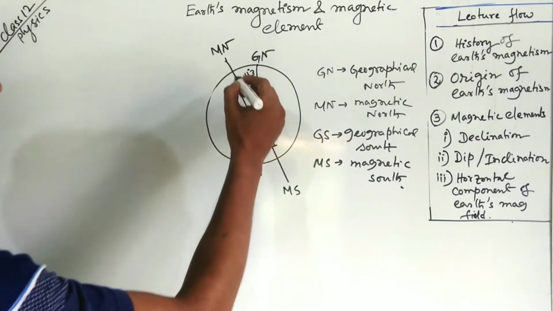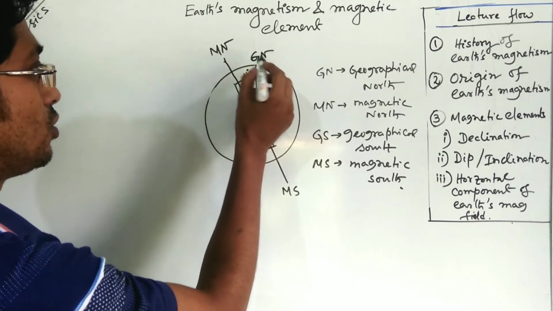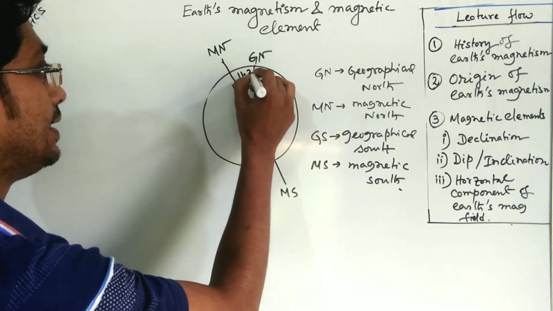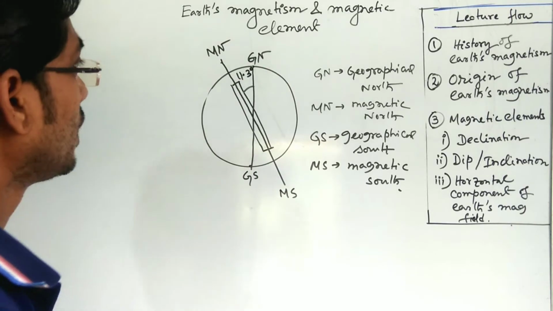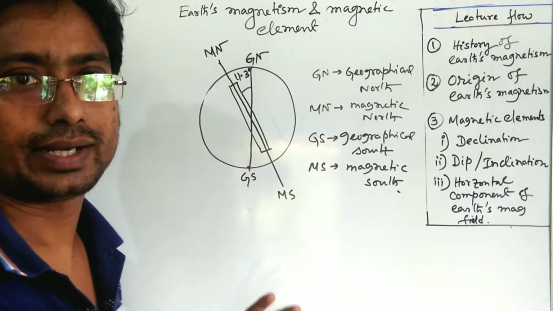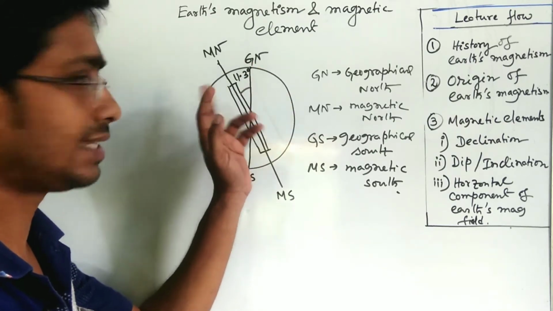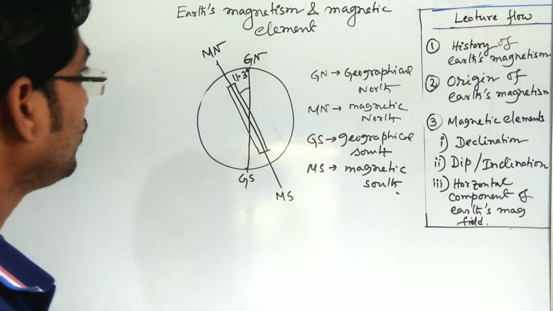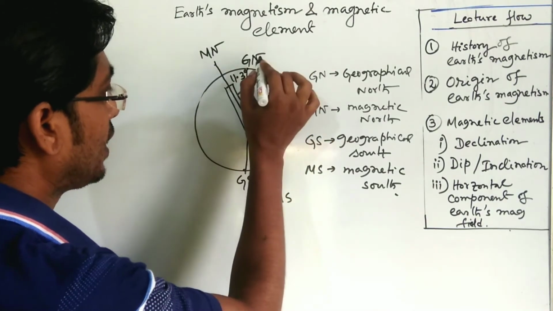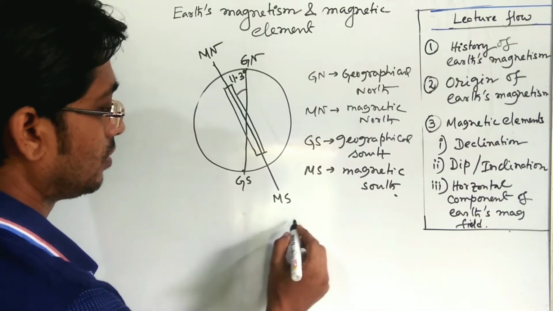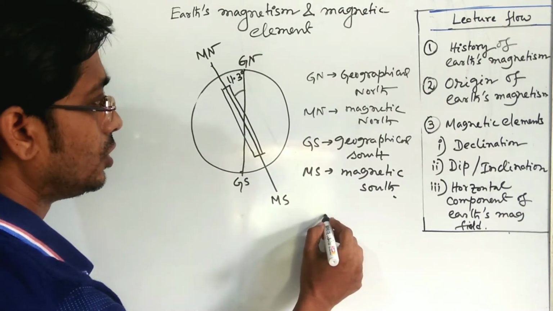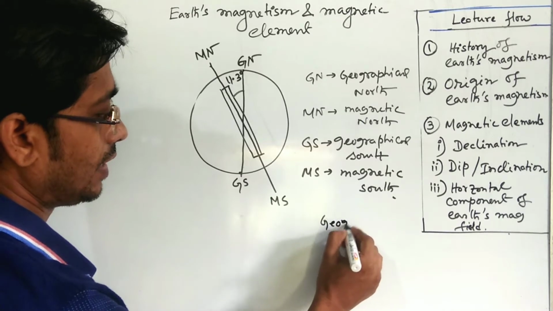Okay, so in between the magnetic north and geographical north there is an angle, this angle is 11.3 degrees. So what we call the magnetic north is actually not the geographical north. There is an angle in between them. And the line in between the geographical north and the geographical south, that is the geographical axis.